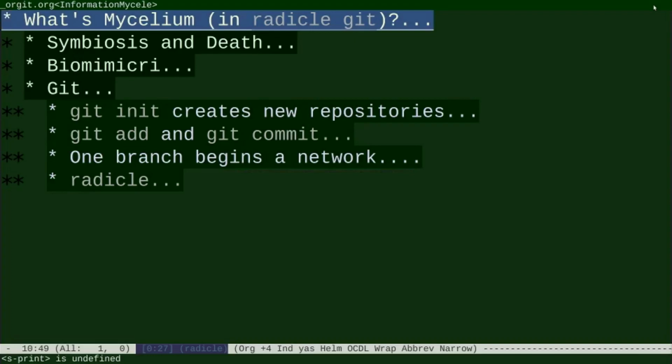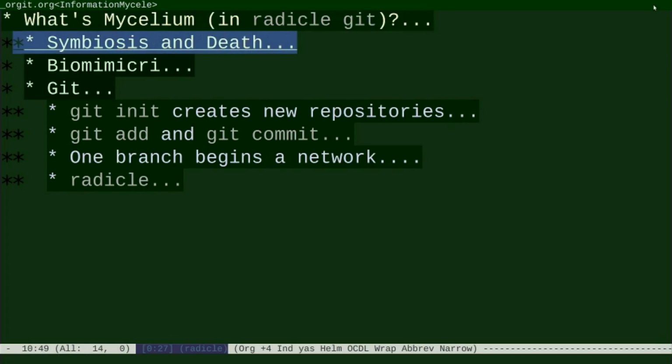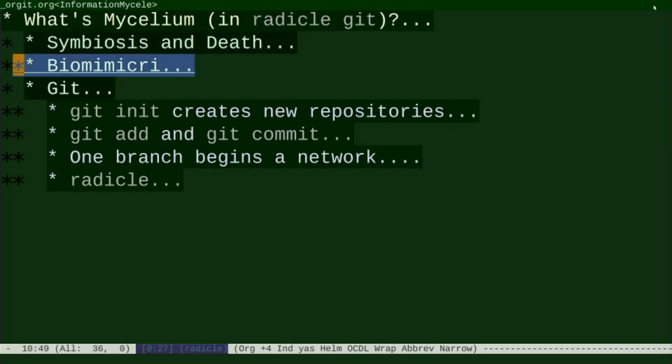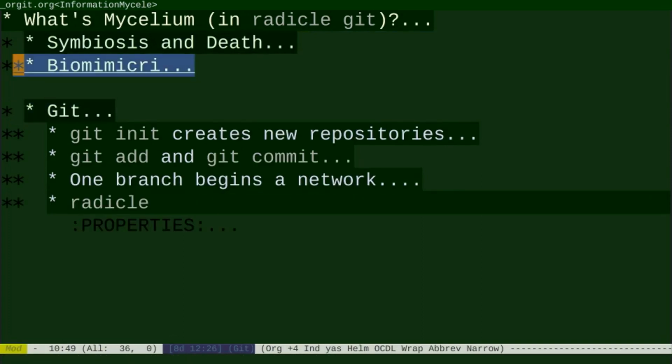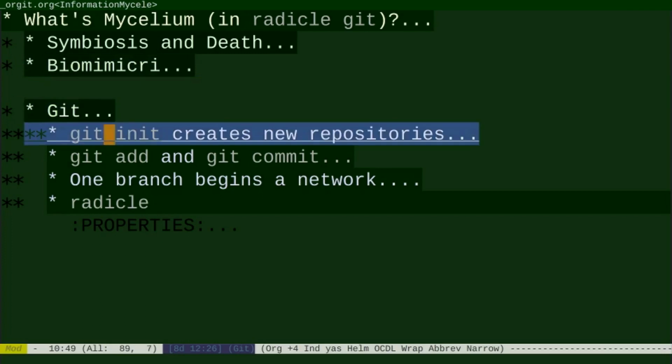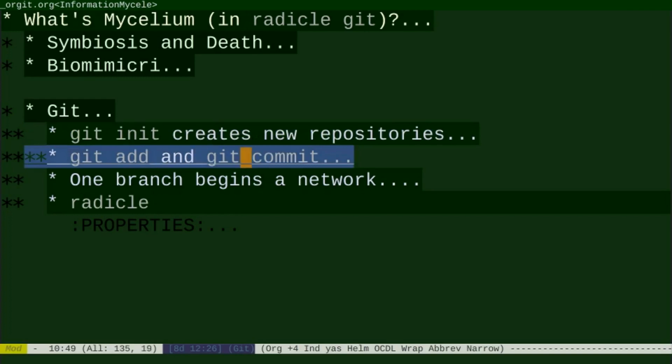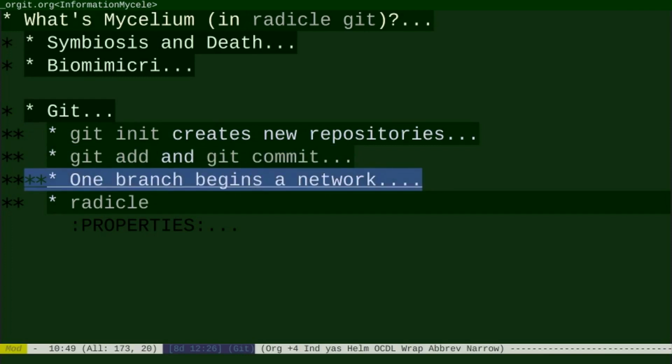Hi, what's a mycelium? This tutorial on Git starts by reflecting briefly on symbiosis, life and death, and the question of biomimicry to inspire design from nature. Then I introduce briefly the Git fundamental concepts of initializing a new repository, adding changes and committing change sets, and how these primitives start a network of text changes.